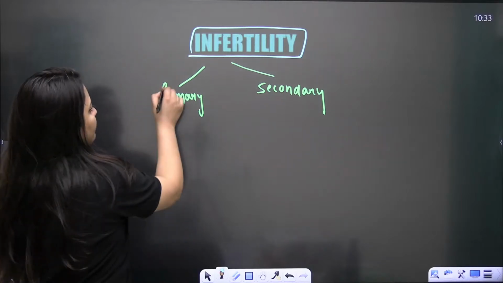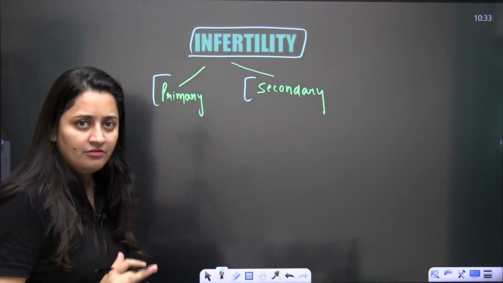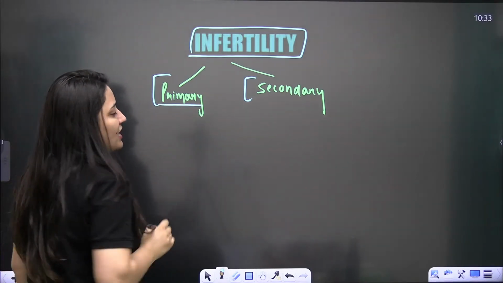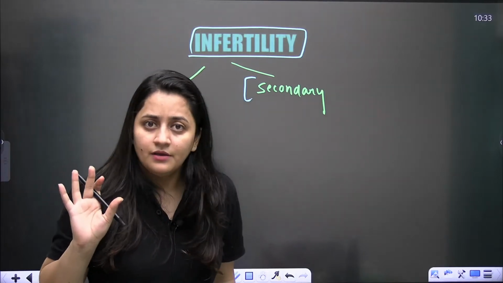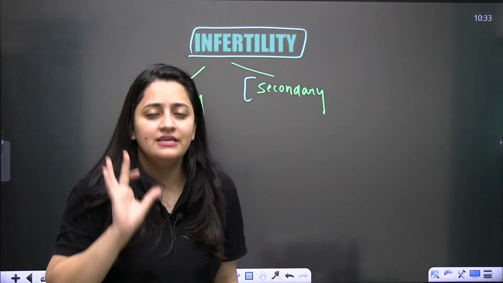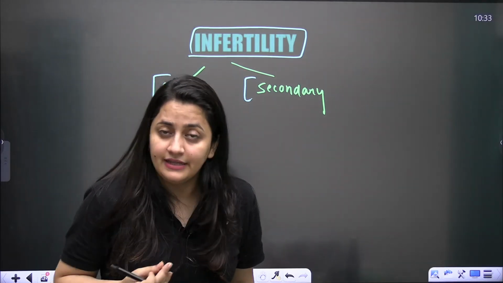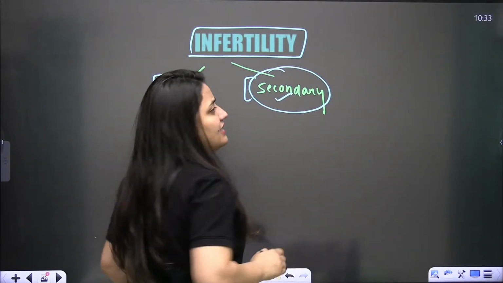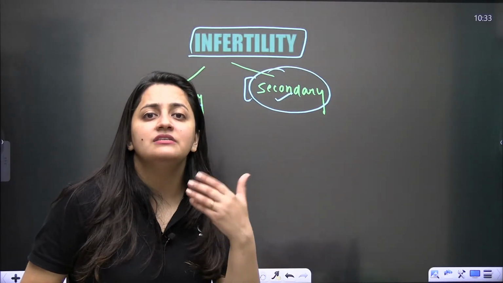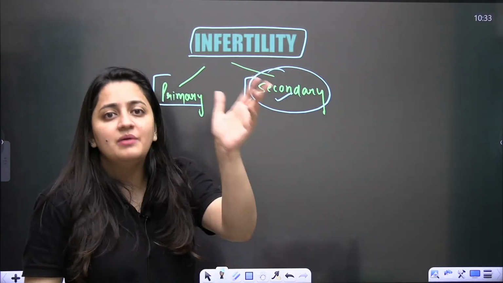Now there are two types of infertility. One is primary, another is secondary. Primary infertility means the couple never had babies, there is no pregnancy at all. Secondary infertility is when, let's say, after the first pregnancy the female is not able to conceive, multiple abortions happen, or the baby's growth is not there.